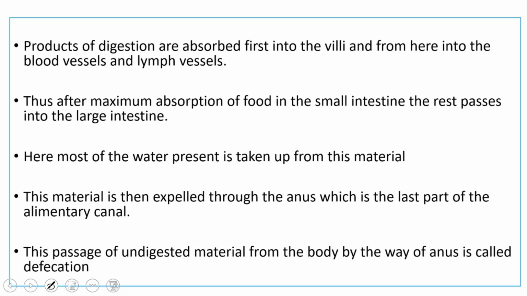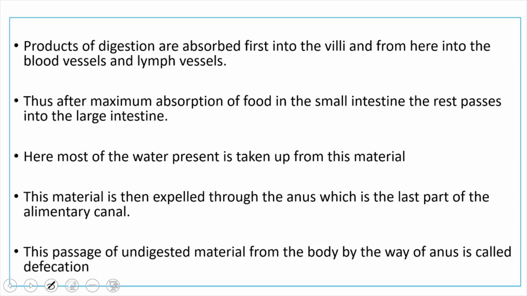So the total digestive process involves 4 phases. Ingestion: taking of food into the mouth. Breakdown of complex substances into simple substances is known as digestion. And absorption: after digestion, the digested food has to be absorbed into the blood.